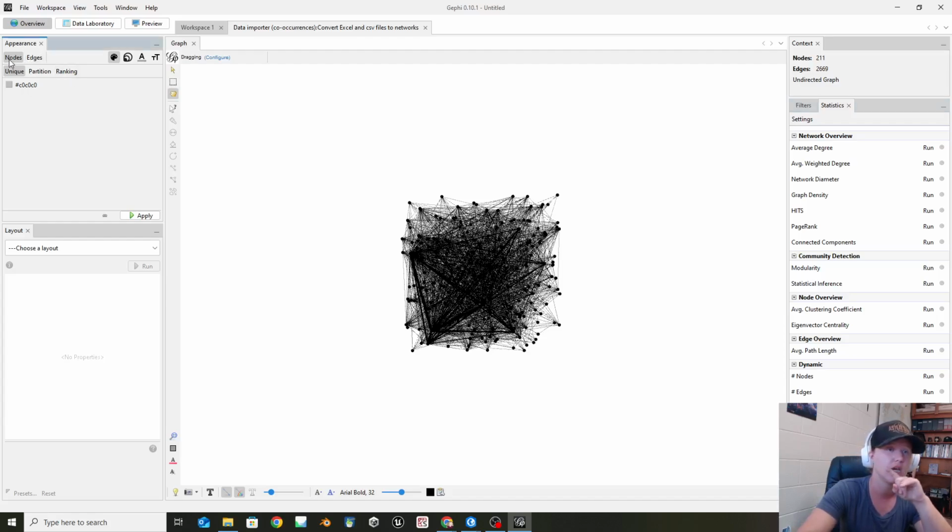So the first thing that I'm going to do with this is go up to appearance, click on nodes, and do ranking. Now I'm going to rank this one by frequency. So frequency, again, is how many times it shows up, and I don't want to do that by color. So I'm going to go back and switch it up here on the top left-hand side. I'm going to do it by the size, not the color. You can do it by color and see if you want. I'm going to change the colors later, though, so I don't really want to mess with that. But I am going to do the frequency.